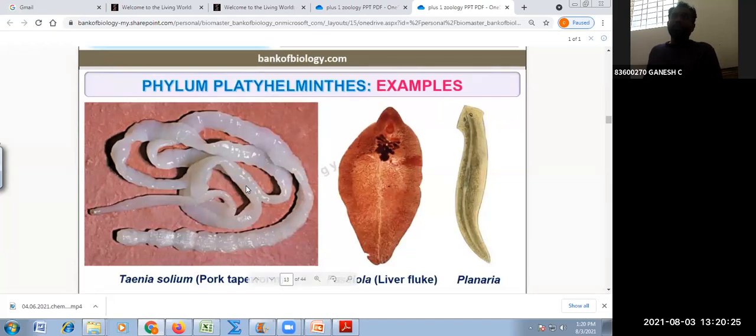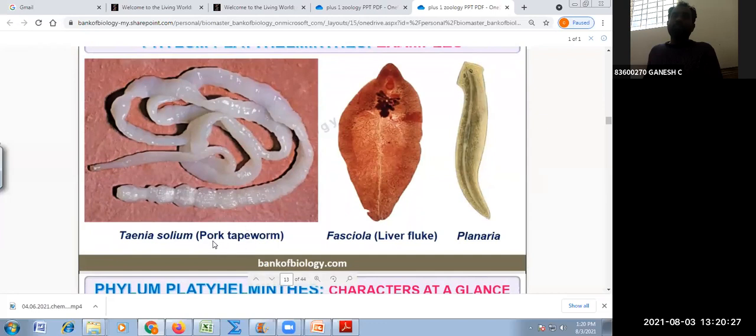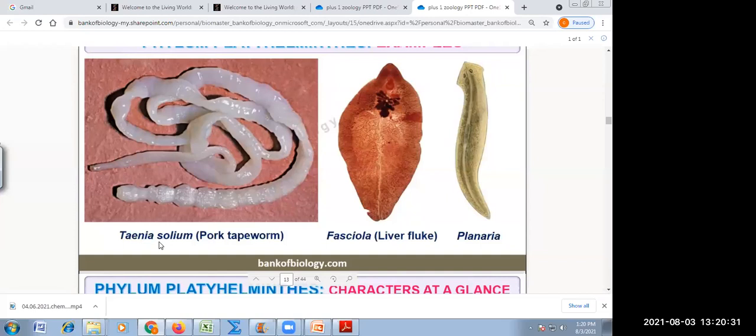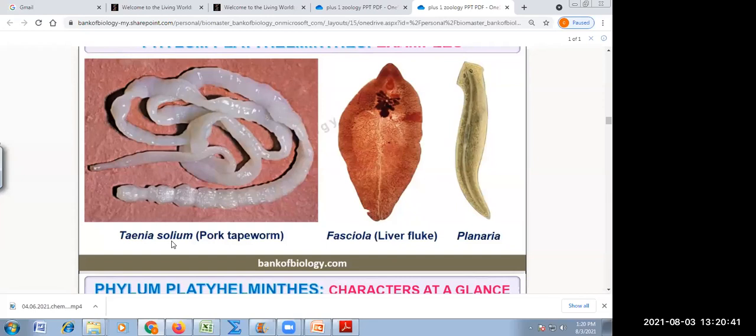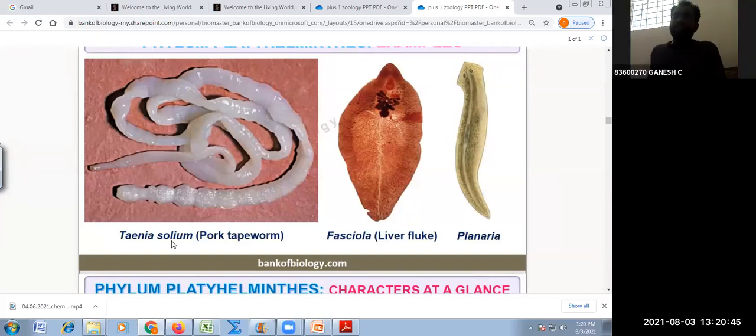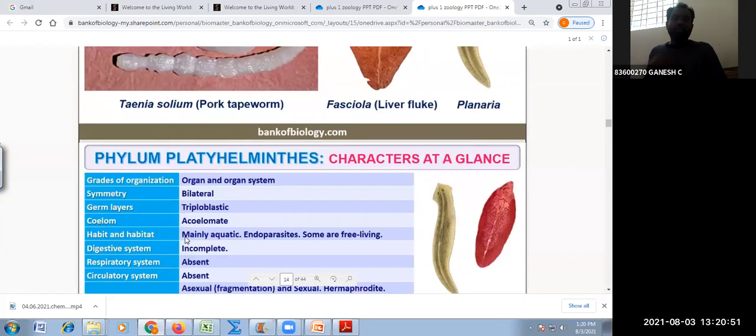Yes, you can see here. What is the scientific name of pork tapeworm? Taenia solium. Very important. Those who have written the test know the importance. The scientific name of pork tapeworm is Taenia solium. Liver fluke is Fasciola hepatica, and the platyhelminth with high regenerating capacity is Planaria. That you have to remember.